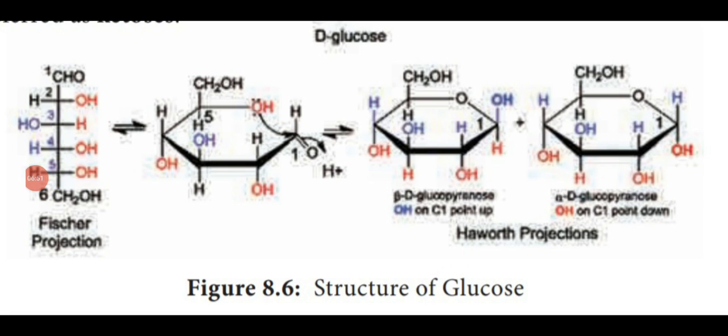Dear students, see the diagram. This is the structure of glucose, that is C6H12O6, that is the formula. So there are different structures of glucose. Whatever it may be, the functional group is said to be aldehyde. So aldehyde means what? CHO. That is said to be aldehyde. So this is the structure of glucose, that is monosaccharide.